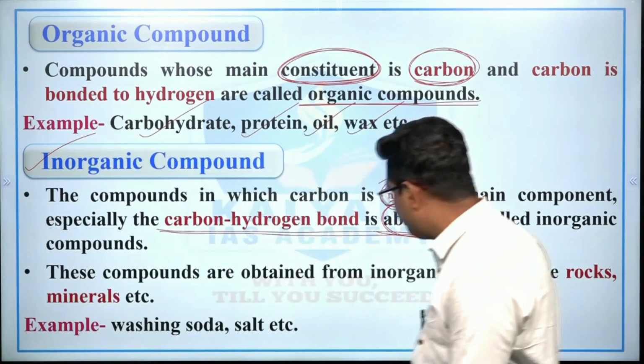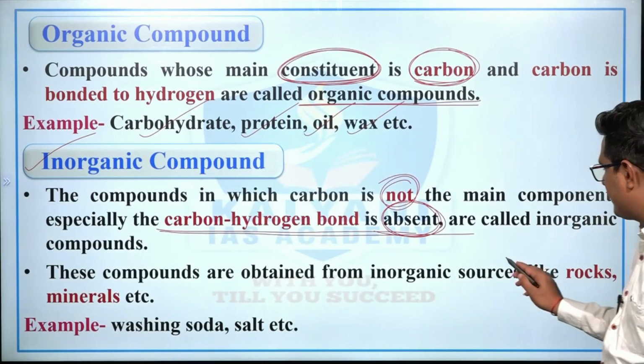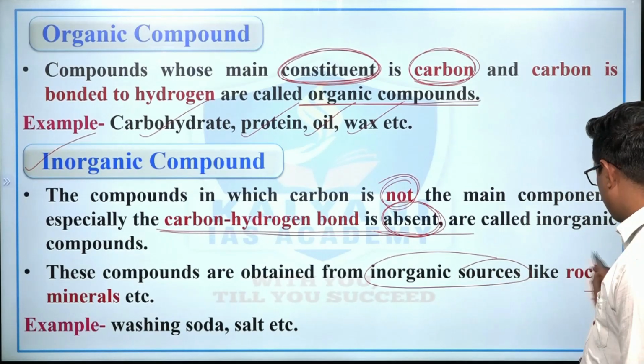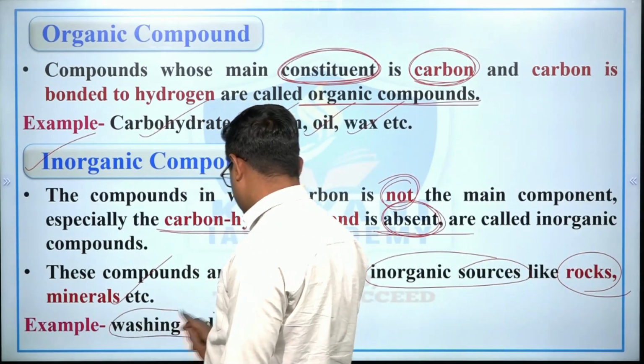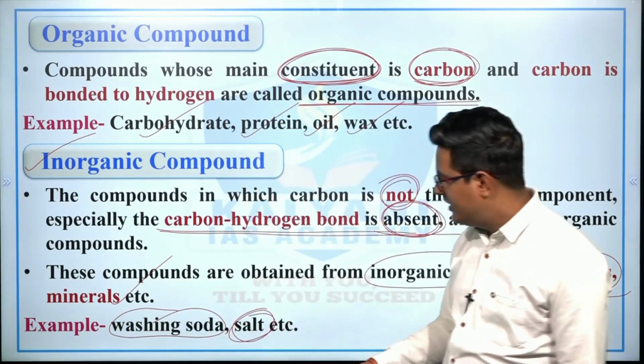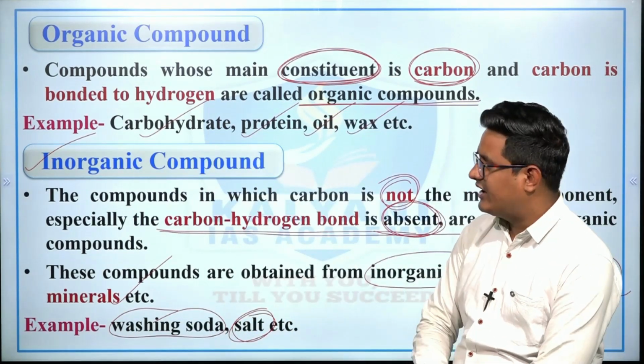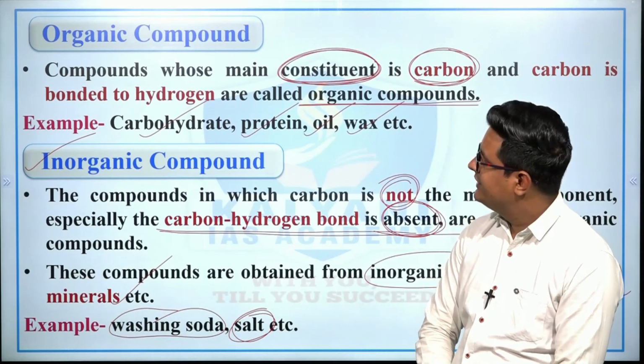Right? These compounds are obtained from inorganic sources like rocks, minerals, etc. For an example, washing soda and salts. So washing soda and salts are inorganic compounds.